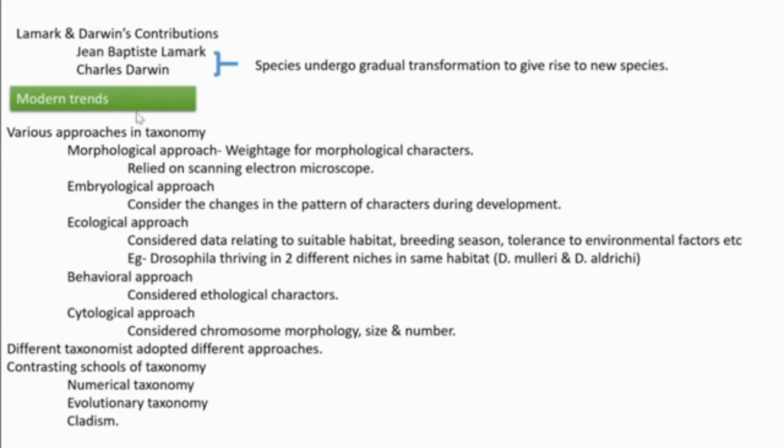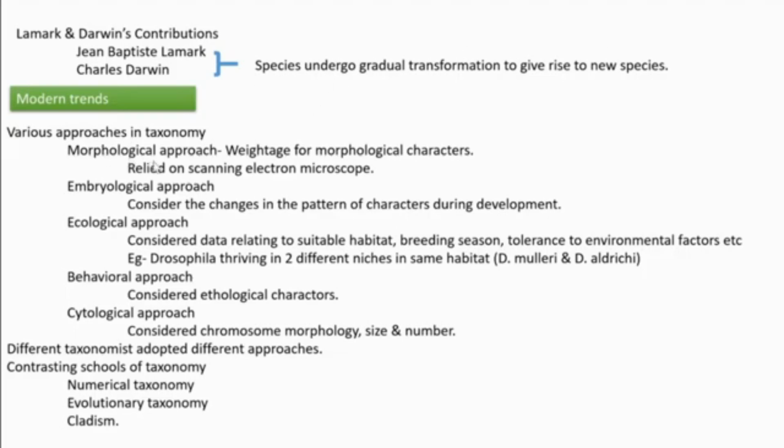Then we need to understand what the modern trends in taxonomy are. Various approaches are present. Many taxonomists are doing taxonomical work, and they have their own approaches. Approaches means that from among the various accepted methods, each taxonomist follows their own convenient methods. Then we are going to see which those approaches are.